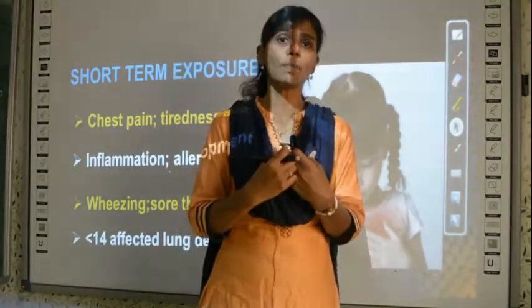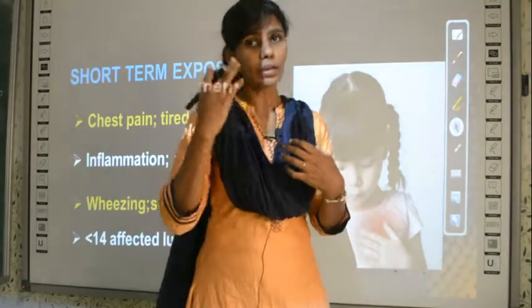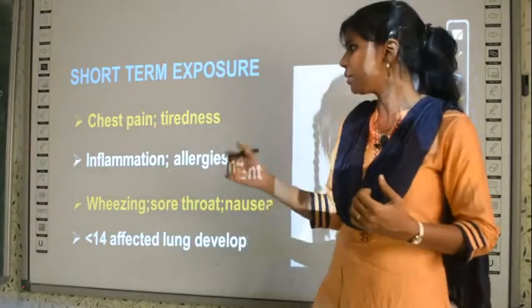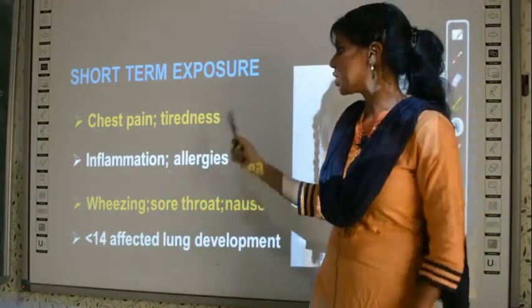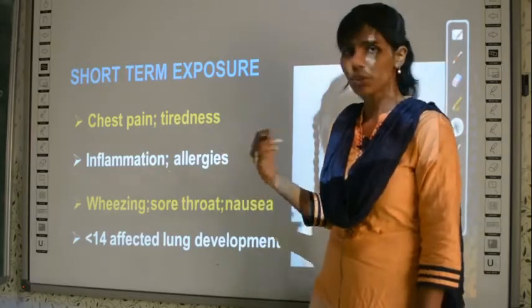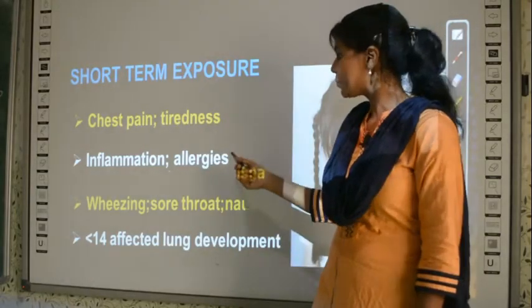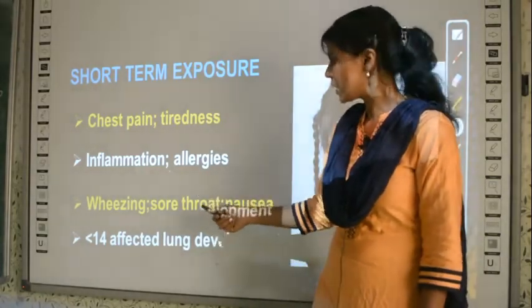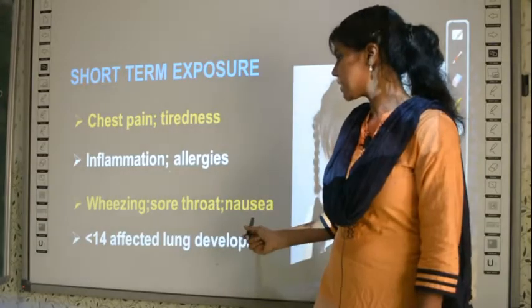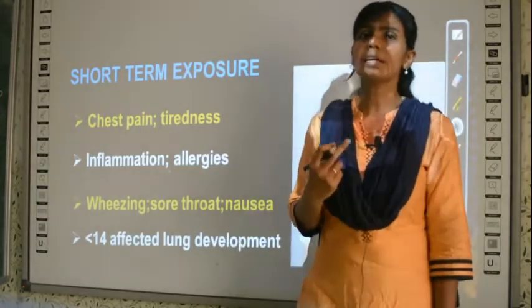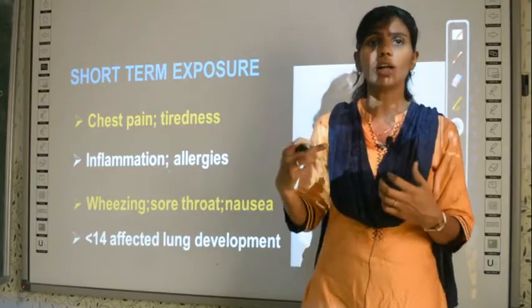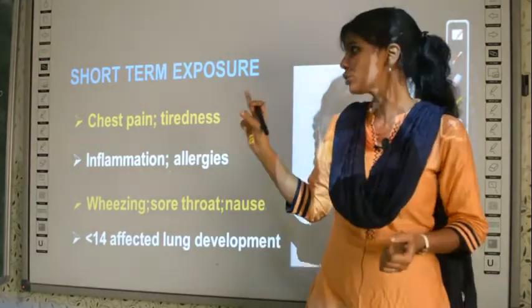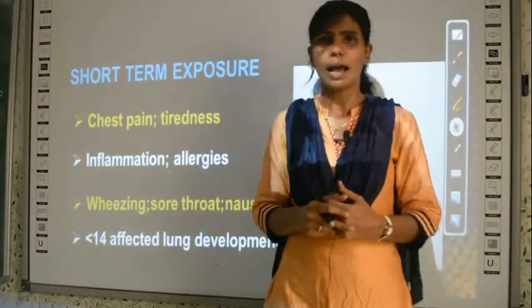Their lungs will not develop properly in their growing years. So short term exposure will result in chest pain, tiredness, inflammation of your respiratory tract, allergies, wheezing, sore throat, nausea, and poor lung development. These are all the results of short term exposure to air pollution.